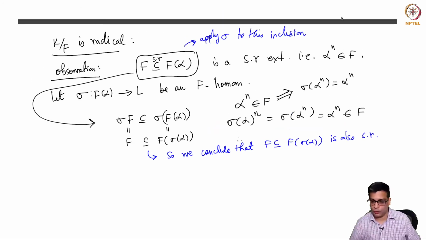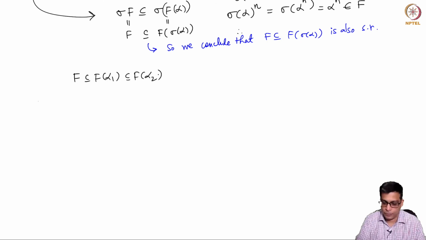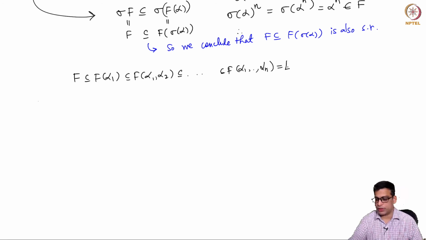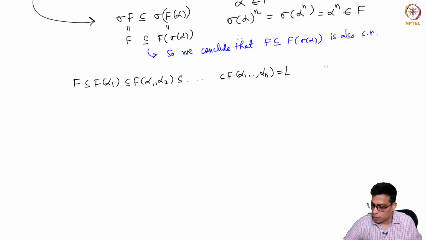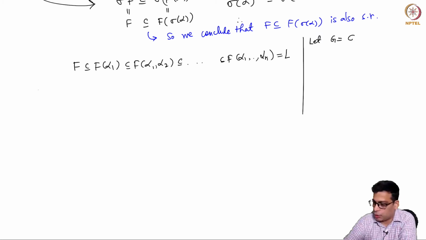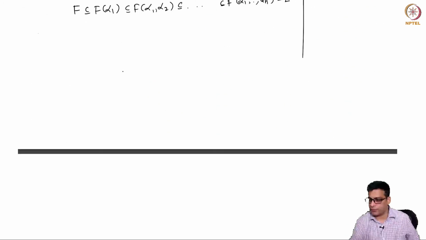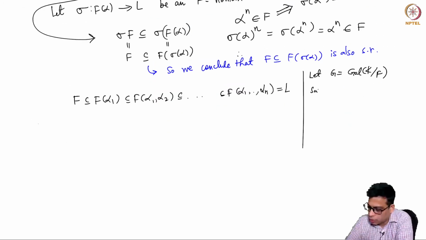Now let's get back to the proof that K over F is radical. So you have now, let me write this down: F contained in F(alpha_1) contained in F(alpha_1, alpha_2), and all the way up to F(alpha_1 through alpha_n), which is our L. And now let G be the Galois group of K over F. K is already proved to be a Galois extension of F. Let's take the Galois group of that extension.